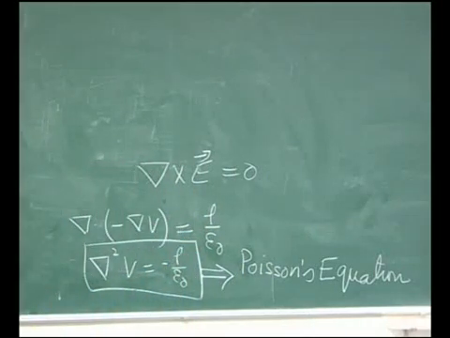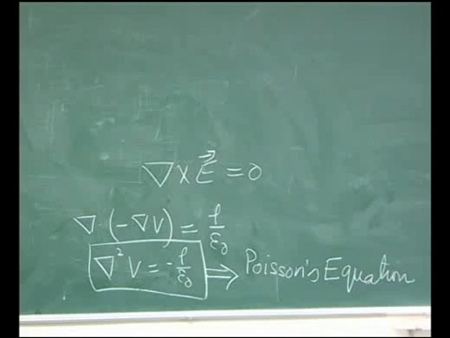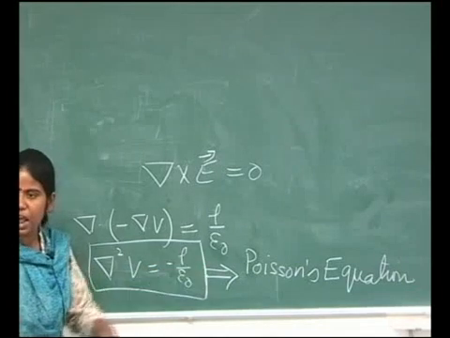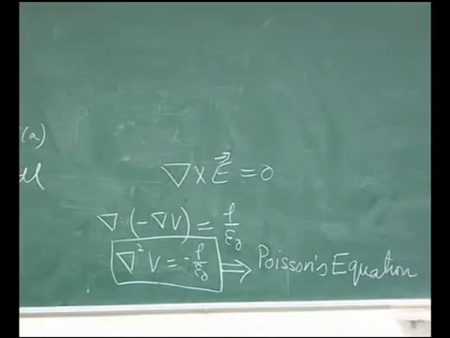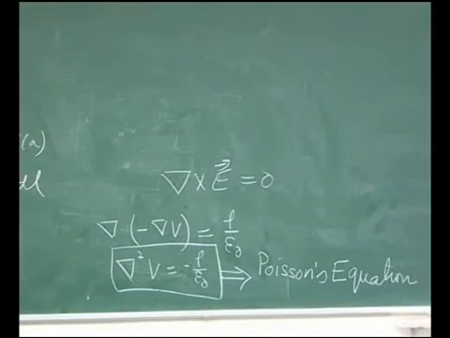So, if there is no charge in a region, if I choose a region, there is no charge in that region. So, what happens to rho in a region? 0. Okay. So, if there is no charge in a given region, if I choose a point and I draw a small volume around that, and I see that there is no charge near that region, then del square V is equal to 0.